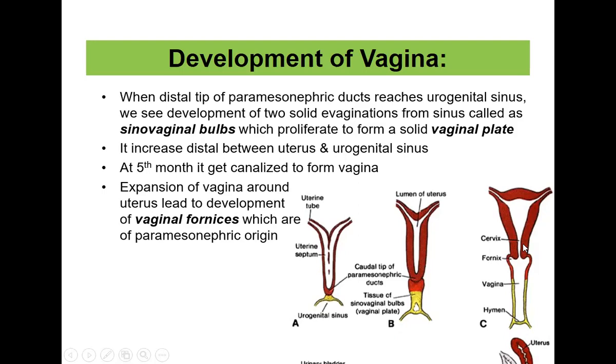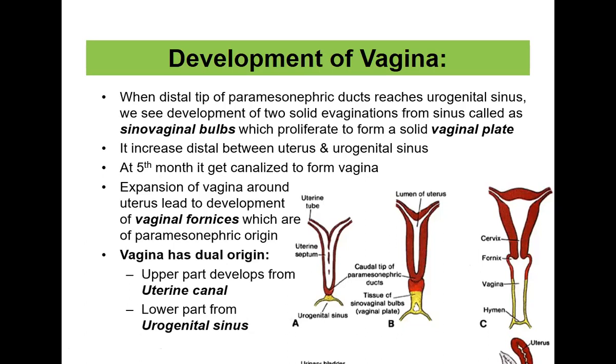Around the cervix, the vagina will develop into spaces. These are called the fornices. Around the cervix, the vagina has space. This is called the fornix. Okay, the vaginal fornix is of paramesonephric origin. So these fornices are also developed from the paramesonephric ducts, just like the uterus and the fallopian tubes. Even the fornix and the upper part of the vagina all develop from the paramesonephric ducts.